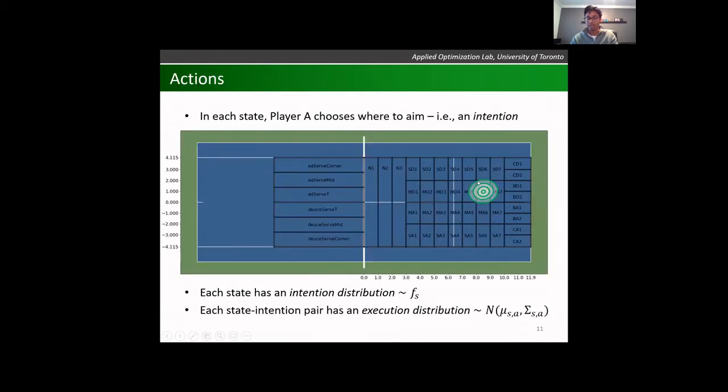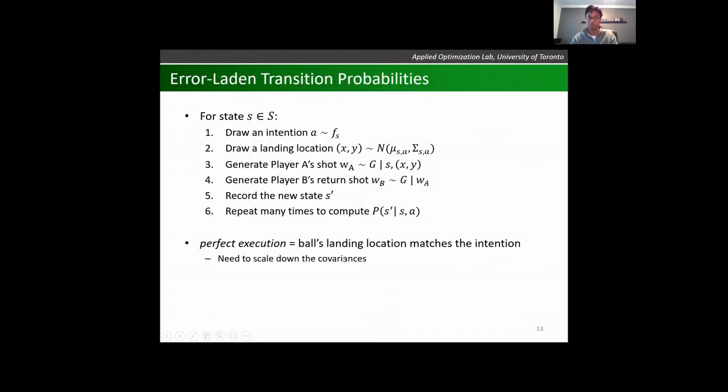So for example, that is where, anytime I pick an intention, a player always gets the ball somewhere in that intention. That's a perfect execution. And so to do so, I needed to scale down the empirical covariances so that 95% of the distribution's mass lay within the region.